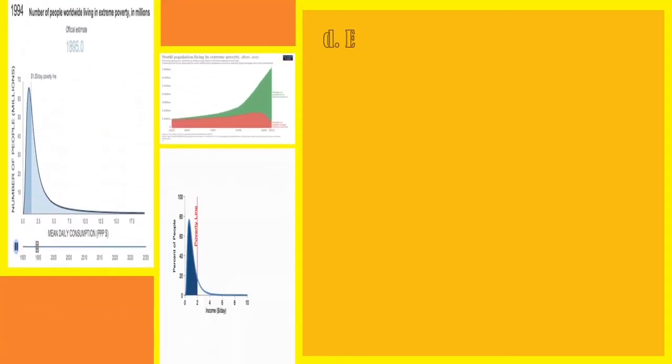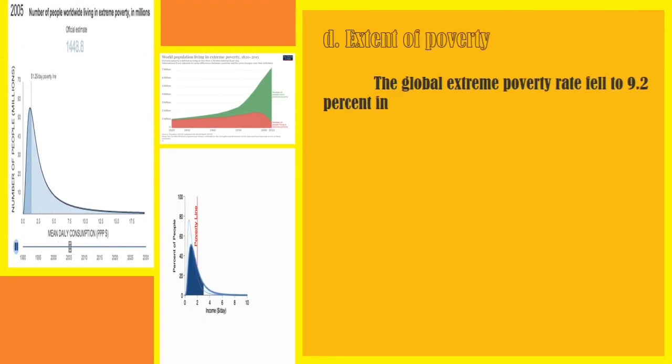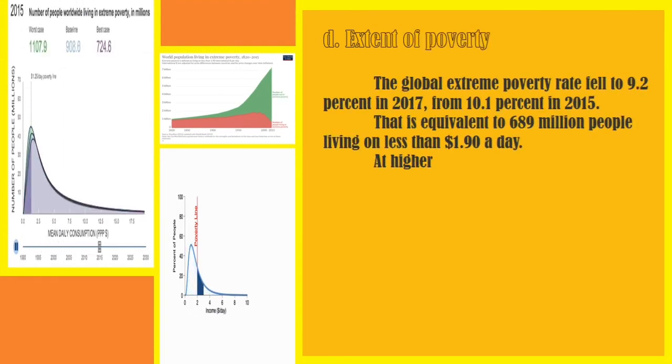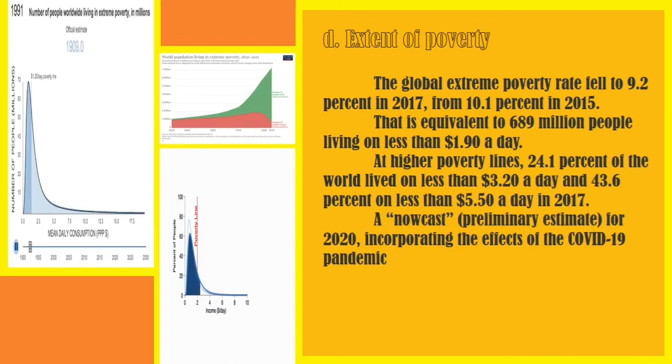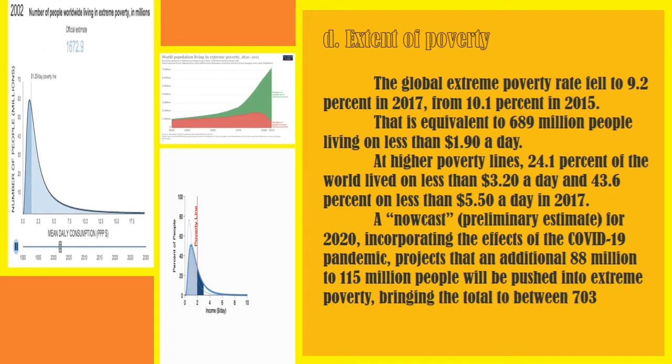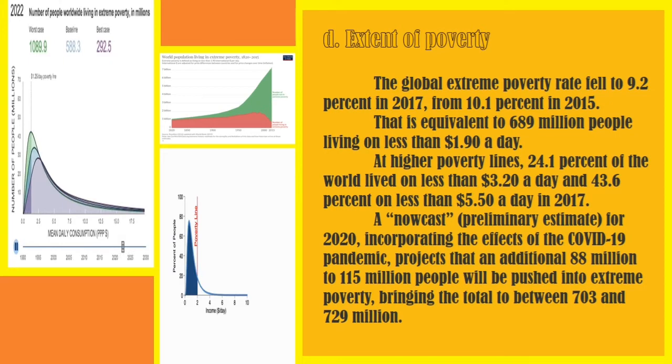Then next is the extent of poverty. How high or how low is the poverty experience in a certain country? So according to the World Bank, the global extreme poverty rate fell to 9.2% in 2017 from 10.1% in 2015. So that is equivalent to 689 million people living on less than $1.90 a day.